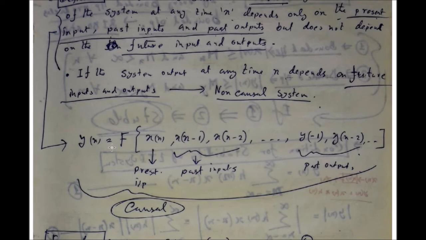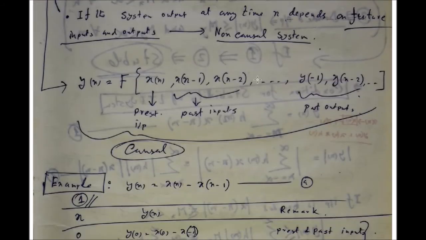Now by looking at the system, you can conclude whether it is causal or non-causal. Look here, a system is given as y(n), with several samples within the bracket. x(n) is the present input. These are the past inputs, because these are all delayed versions, and these are the past outputs.